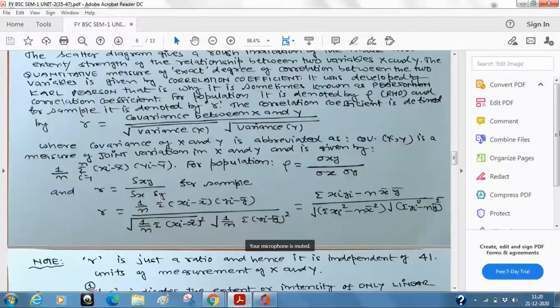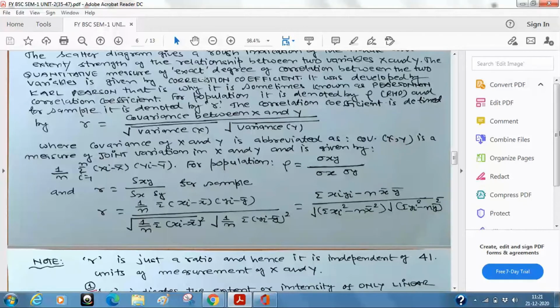Some ratio, right? So if it is a coefficient, we have to use the word correlation coefficient. Why are we calling it coefficient, sir? Now I can answer. Because it is the ratio of two things, so therefore it is a coefficient. And it is the coefficient of what? It is the coefficient of the relationship.